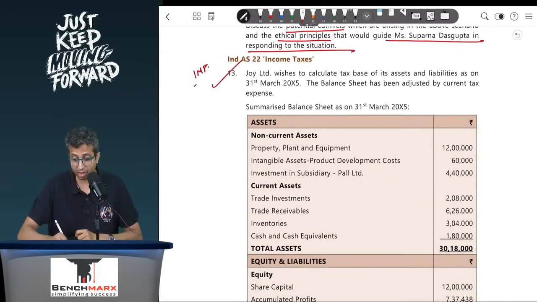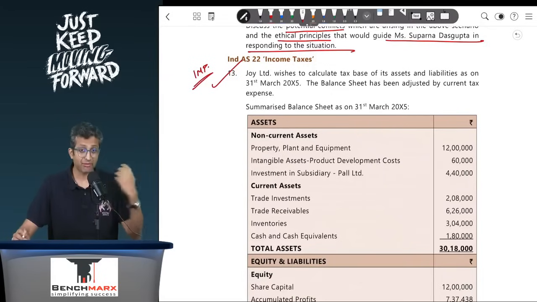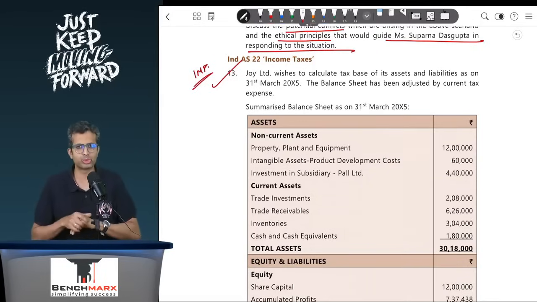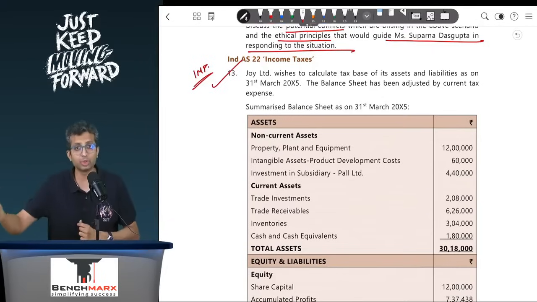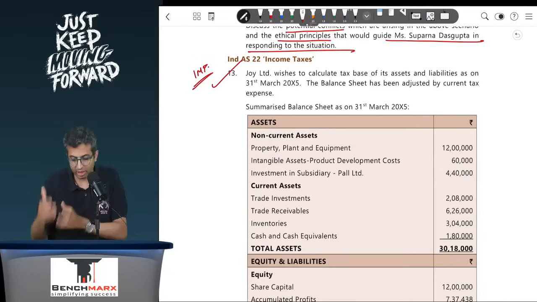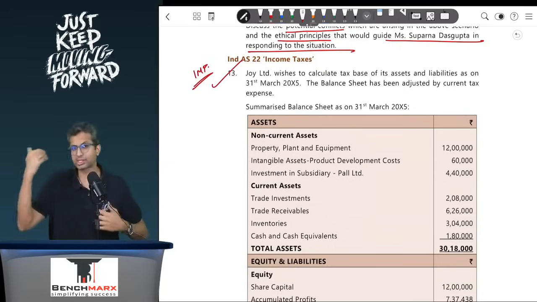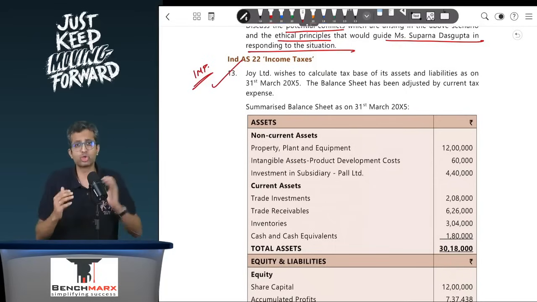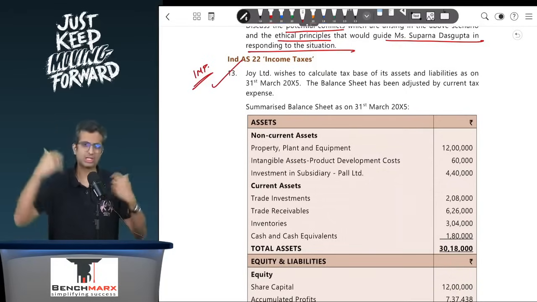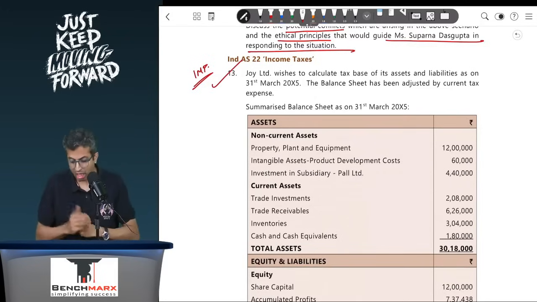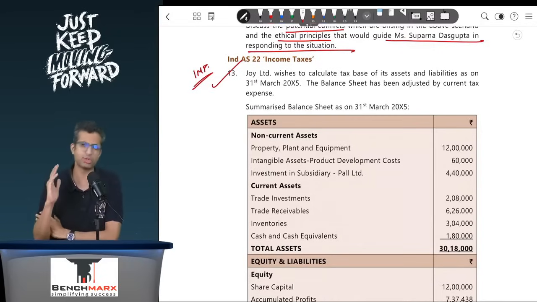This is a fairly important question. It's a very interesting one. However, a much more detailed, more comprehensive and more interesting question we have already solved. It is one of the new sums which were added in the May 24 study material, and we have also put a separate video, if you see, on Ind AS 12 new questions added, where a much more detailed version of this question, including the current tax and a lot of other things, is there, so you can refer to that. I'll try to share the link for the same above if possible, but otherwise you can just refer to that, and if not, at least if you want to cover the RTP question, we will just review this quickly.